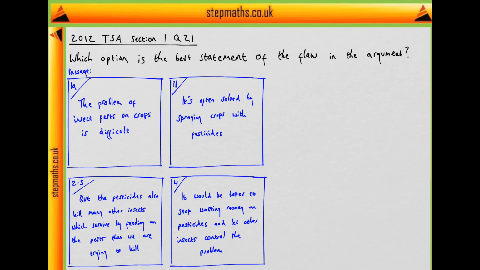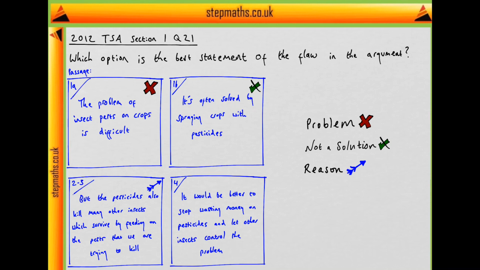So what kind of sentences are we given? Well, in the first sentence, the author addresses a problem, or sets out the problem to address. And in the second part of the first sentence, they give a solution which is a bad solution, so it's really not a solution. They then give a reason for this claim about why it's not a solution, but before providing their own solution. And you might recall, if you've seen the videos on the questions where we're asked to pick the option which best expresses the conclusion, that when we have a solution, the solution is normally the conclusion. So we can regard sentence 4 as the conclusion.